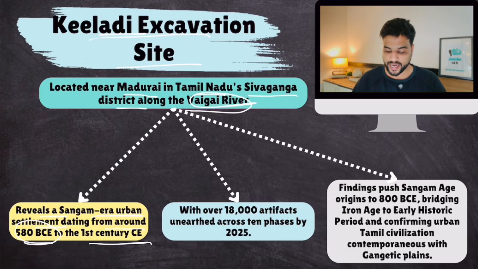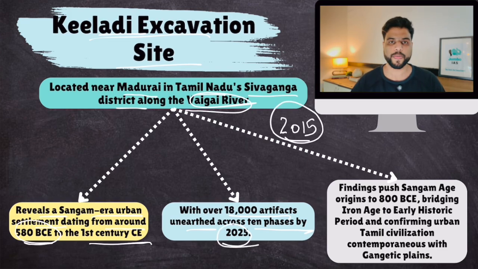With over 18,000 artifacts unearthed across 10 phases by 2025. Excavation began around 2015, was done in 10 phases till 2025, and a lot has been revealed. Findings push Sangam age origins to 800 BCE. That's pretty old, older than even the Mahajanpada period in North India, that is 600 BC.